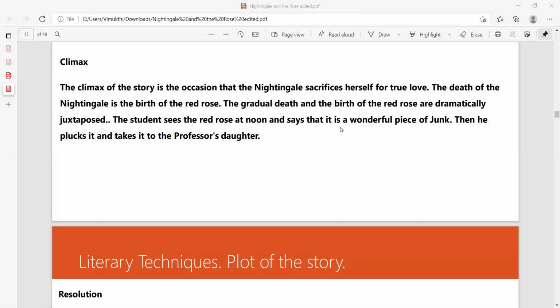Now here it is actually a juxtaposition, right? You are referring to the death and the birth of the Nightingale. That is the big difference, right? So please try to understand that in that perspective. Otherwise, you will have a lot of problems. Now I will explain again. Juxtaposition means you are keeping two contradictory words together. The next example is bittersweet. Two contradictory words together.